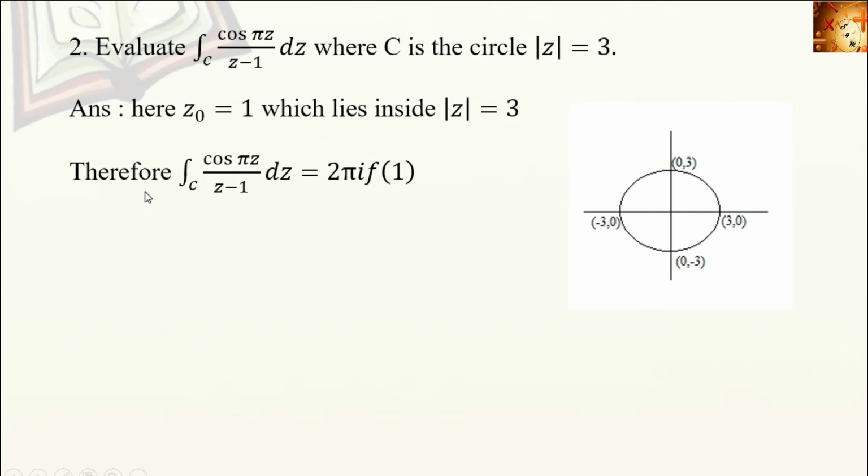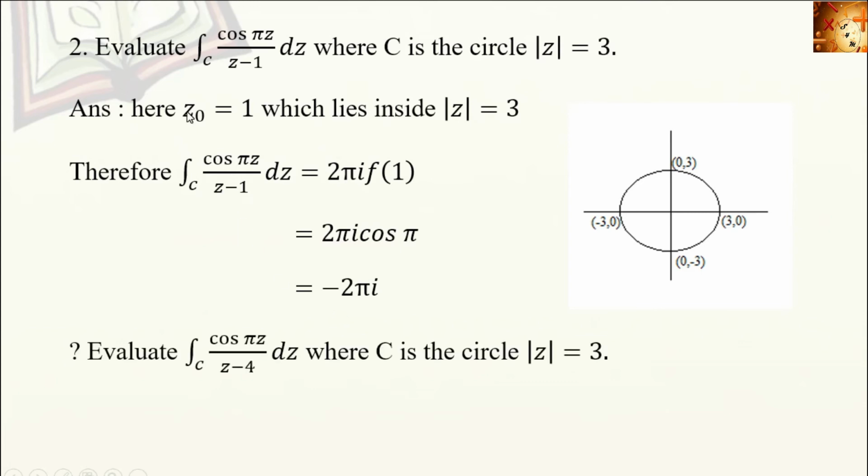Then by Cauchy's integral formula, the integral over C cos pi z divided by z minus 1 dz is equal to 2 pi i into f of 1. Here the function is cos pi z, so f of z equals cos pi z, and f of 1 will be cos pi. Substituting in it, we get 2 pi i into cos pi. Cos pi is minus 1. Therefore the answer is minus 2 pi i.